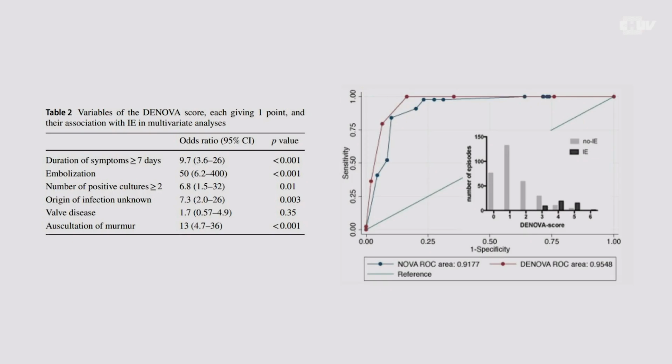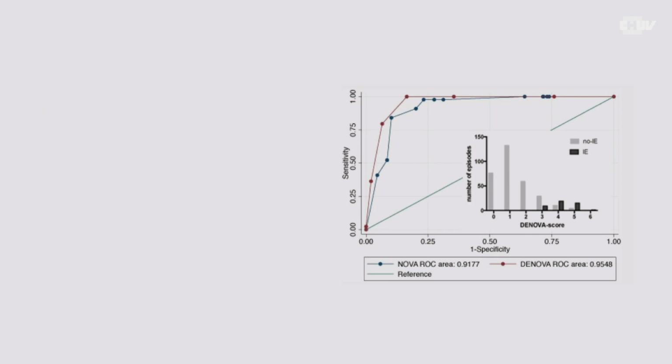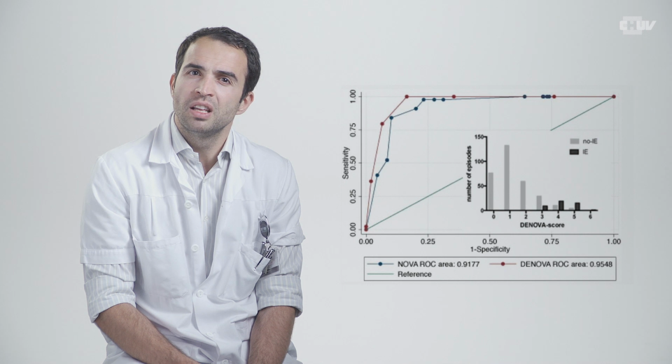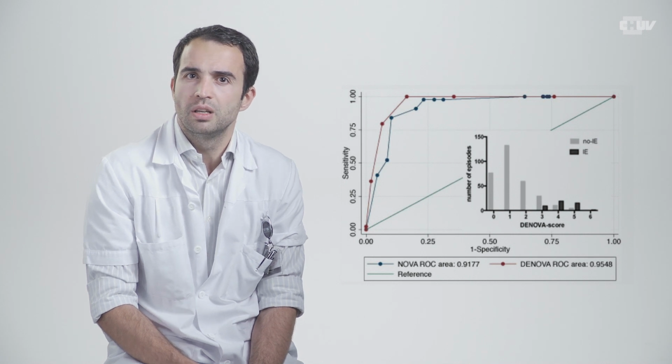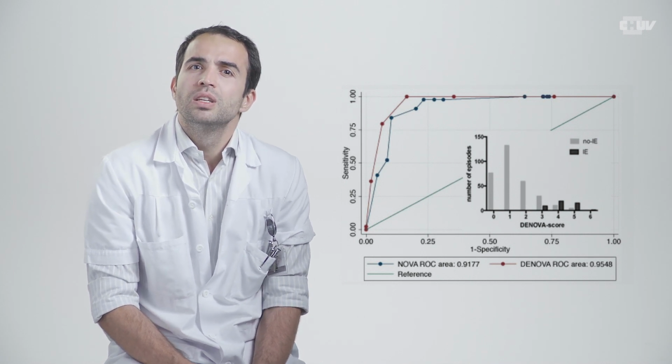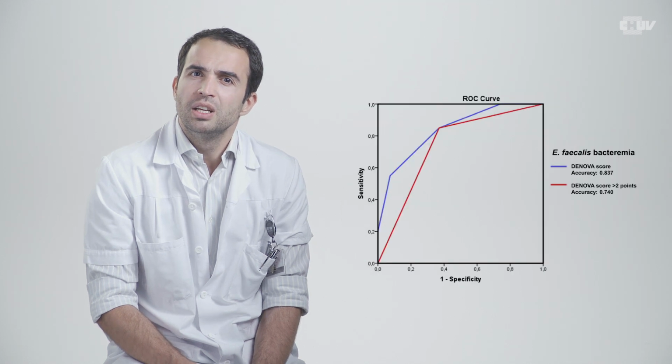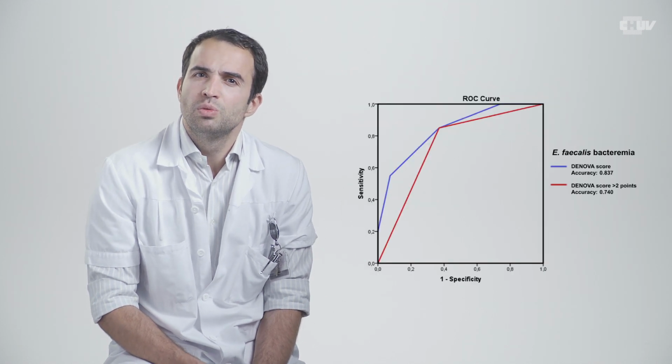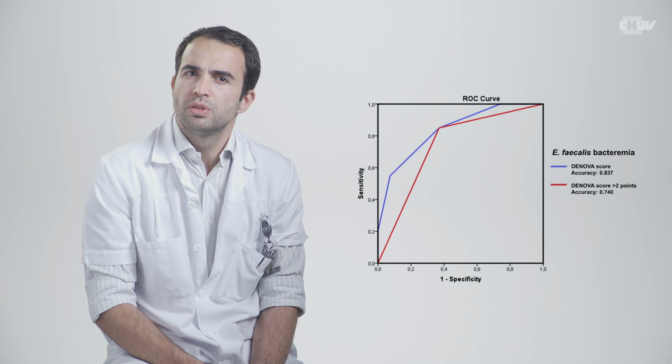Then the DENOVA score has been developed for patients having bacteremia with Enterococcus faecalis. On the left side, we're seeing the clinical parameters and the score, and on the right side, we're seeing a ROC curve analysis with great results, and the cutoff value settled at 2. But again, if we're going to see a ROC curve analysis, we don't have the same results as previously seen.